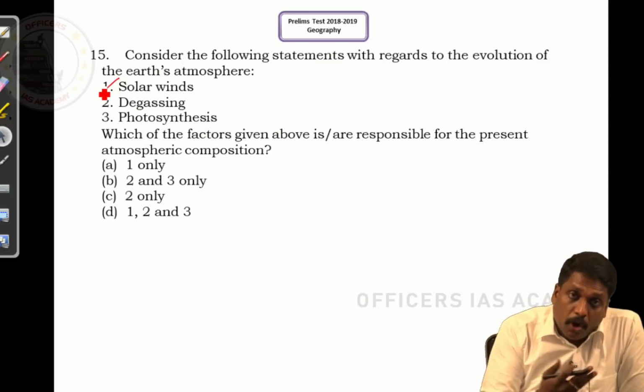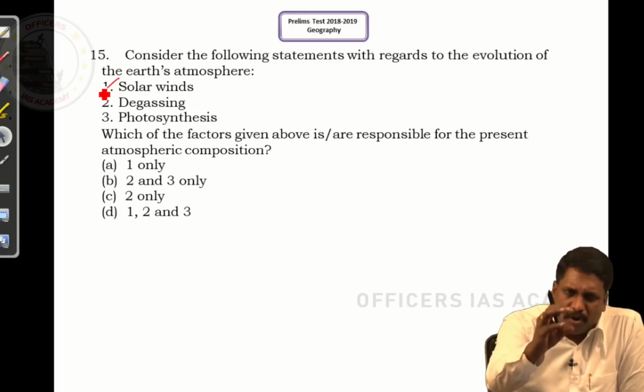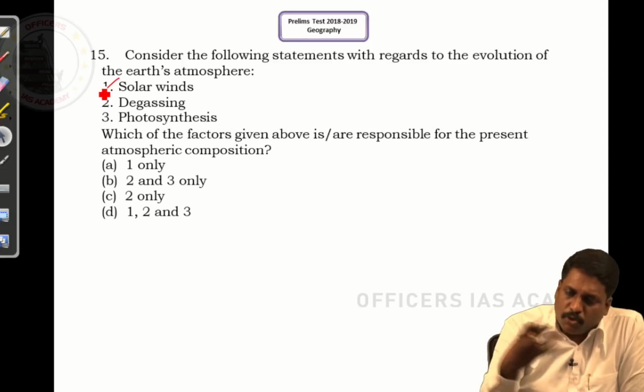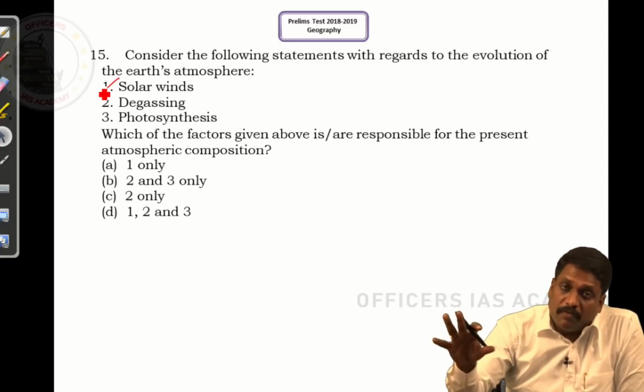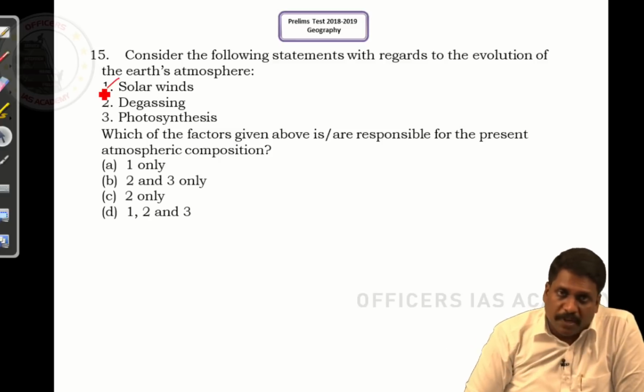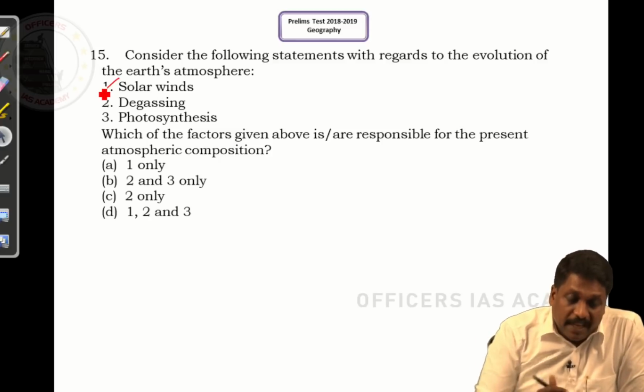Not only Earth, all terrestrial planets, the very small planets. When I talk about Mercury, Venus, Earth and Mars, you call them terrestrial planets. Almost all these terrestrial planets, solar wind has almost modified the atmosphere in general. Degassing.